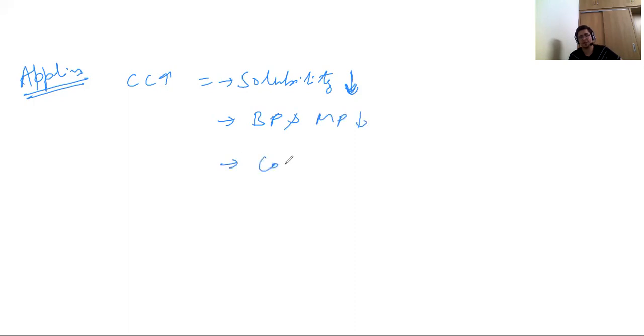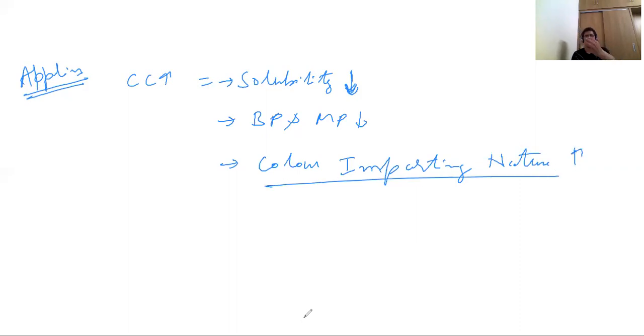And third is color imparting nature. So color imparting nature will increase. I will give you examples of all this. Color imparting nature, because you remember in lab I informed you how the electronic transition takes place and color is produced, the d-d transition and all during salt analysis. Okay, let's check a couple of questions.